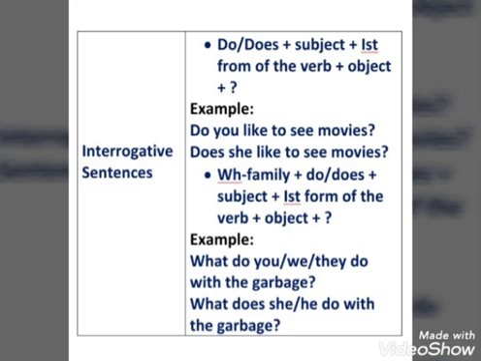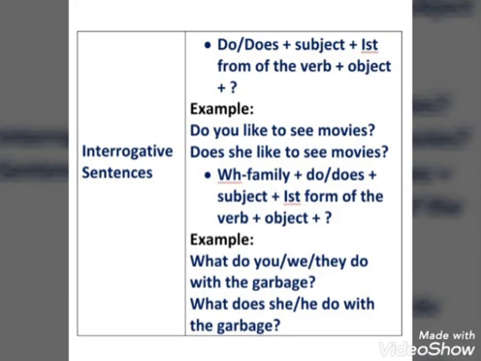Here we are studying present indefinite tense, so do or does are the helping verbs of this sentence. So first do, does, then the subject, which may be singular or plural. You know very well, we use does with the singular subject and do with the plural subject. After that the first form of the verb will be used, and then object, and at last you will use a question mark. Without a question mark your sentence will be wrong.